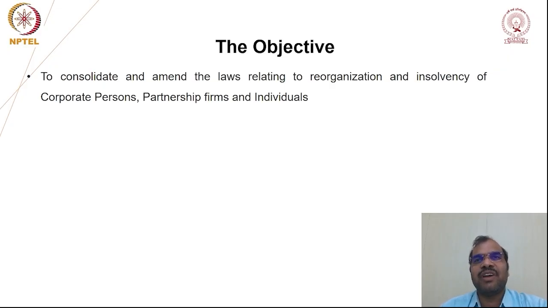We have the legal framework relating to insolvency spread across various legislations, with different legislations dealing with corporate persons and with partnership firms and individuals separately. So the basic objective of this legislation is to consolidate all the legislations relating to reorganization and insolvency of three categories of persons: corporate persons, partnership firms and individuals. So this is the primary objective of the Insolvency and Bankruptcy Code.